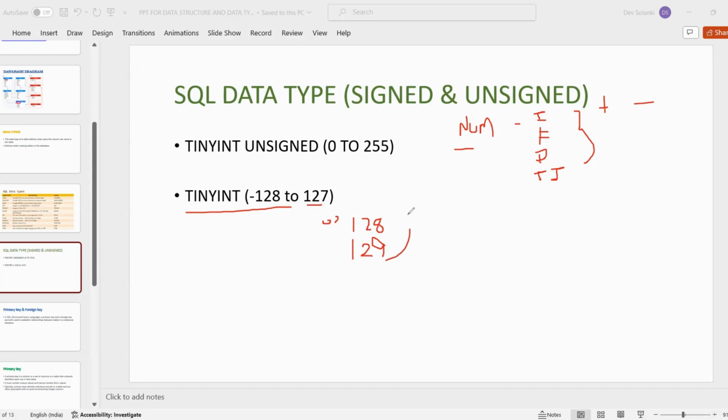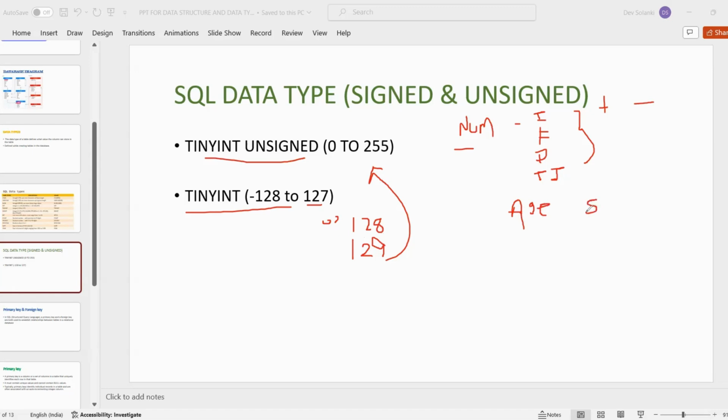To increase the range, we have the tiny int unsigned data type. To increase this range, we can convert it to positive values only. Unsigned data types are those where we already know the value we are storing will be positive only. Let's suppose someone's age: it cannot be negative, right? The age of a person is always going to be positive.